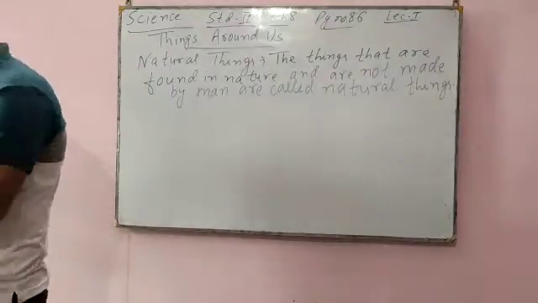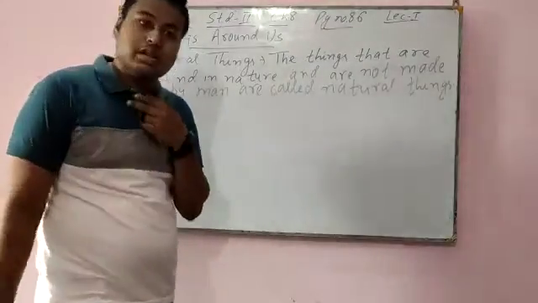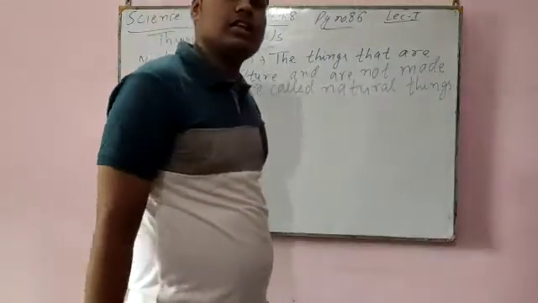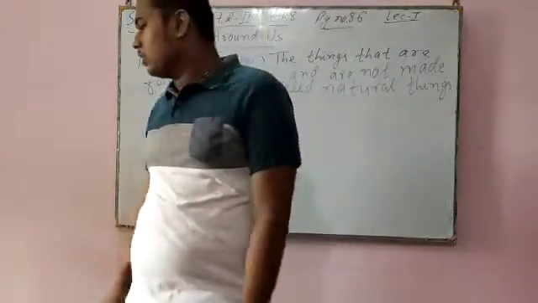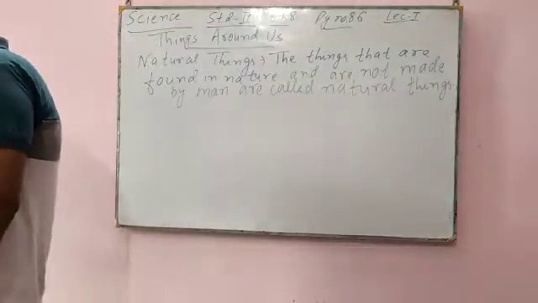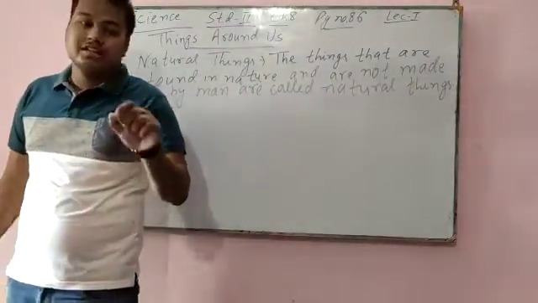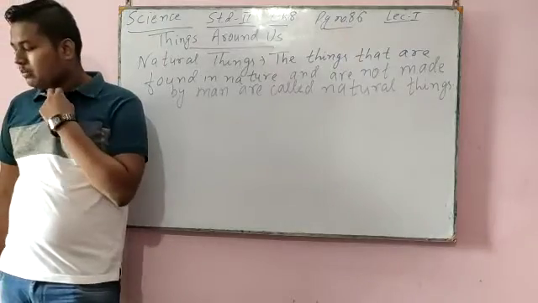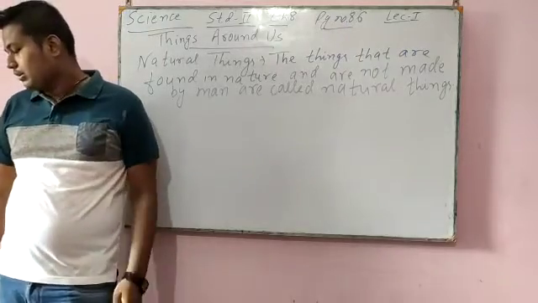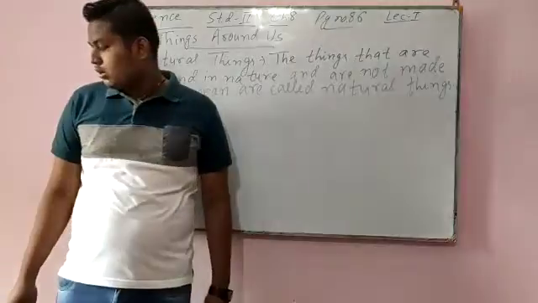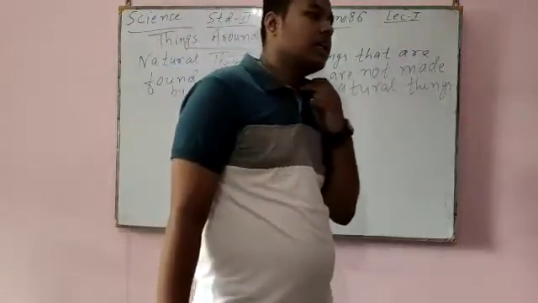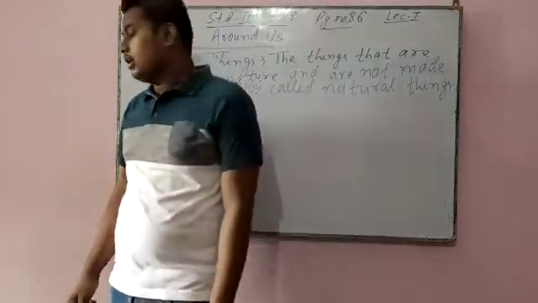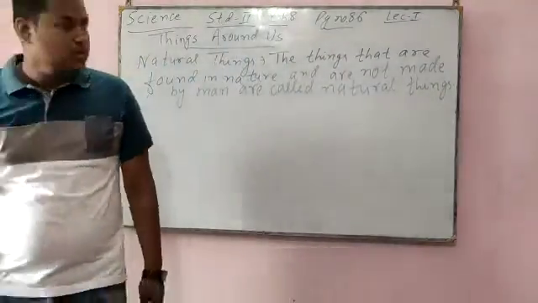Now, natural things can be living and also non-living. Trees and plants are natural living things. But water, rocks, air, sun are natural non-living things.